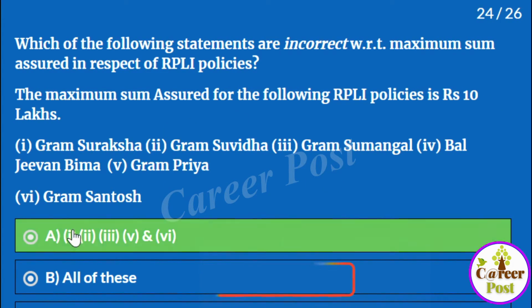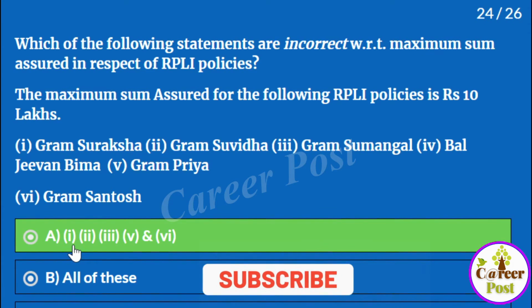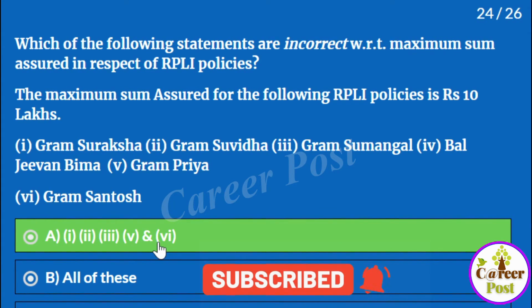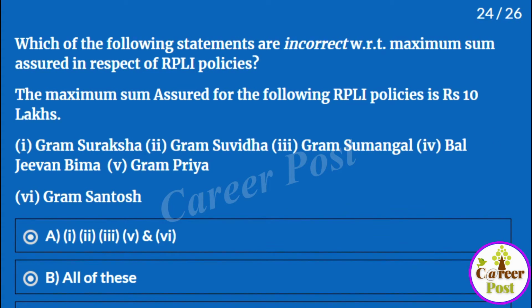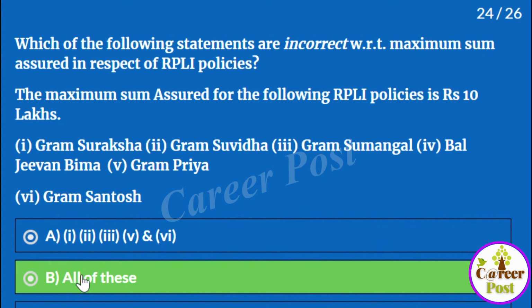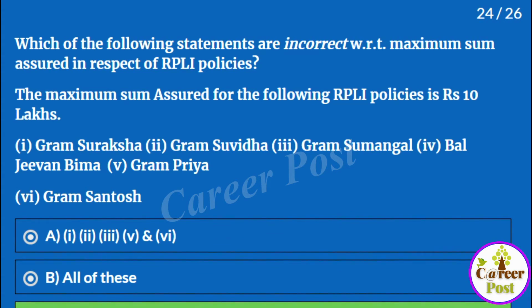The given answers are: A is 1, 2, 3, 4 and 1, 2, 3, 5 and 6, and that means 4 is not available. That is Bal Jeevan Bima. Here all of these are said to be incorrect. Here 4 only is incorrect, that means Bal Jeevan Bima is the only incorrect one. And D is none of these, that means all are correct. So you have to slowly understand.